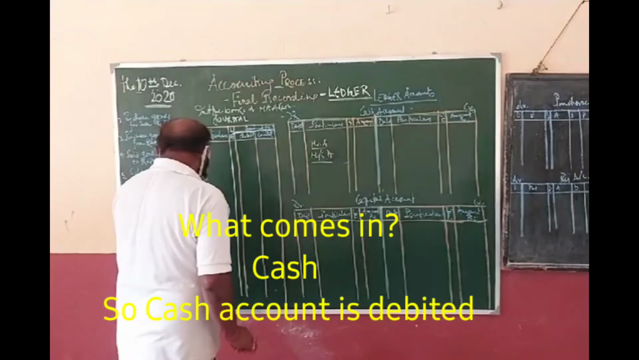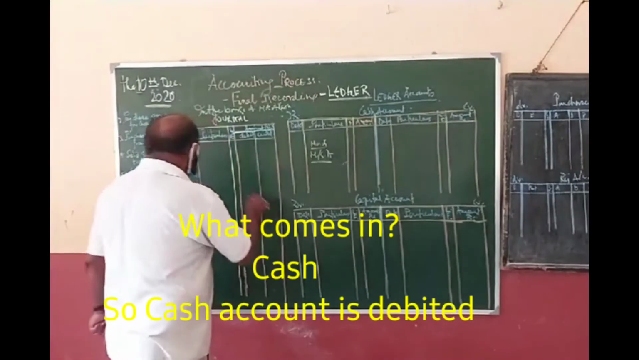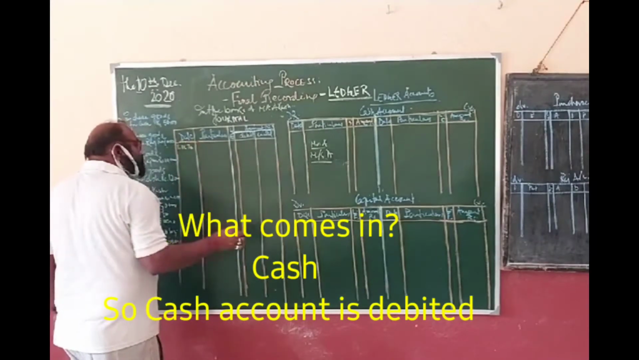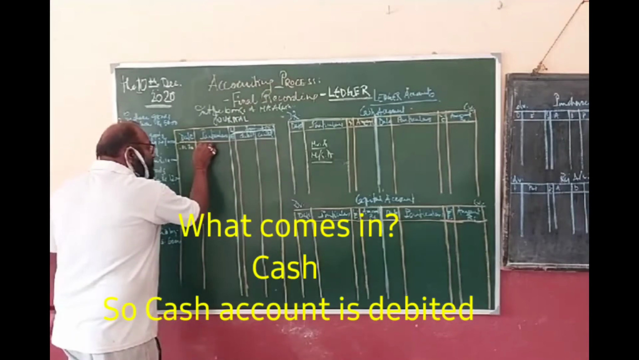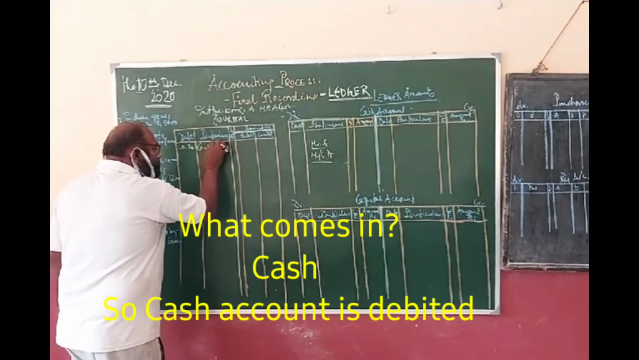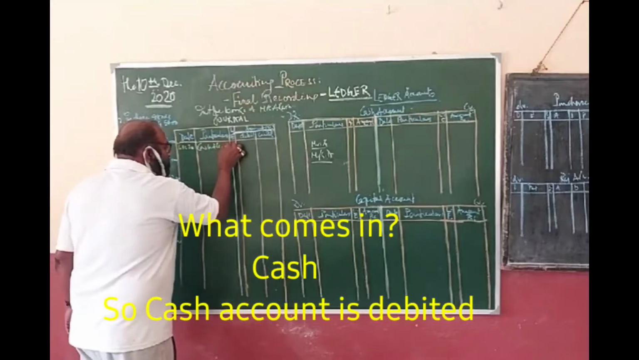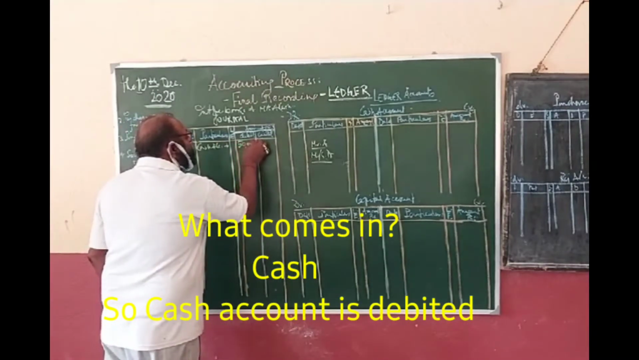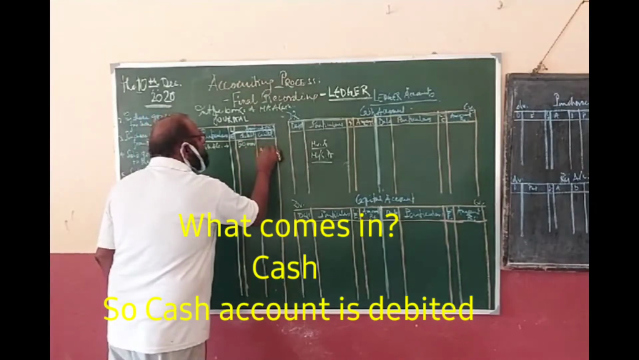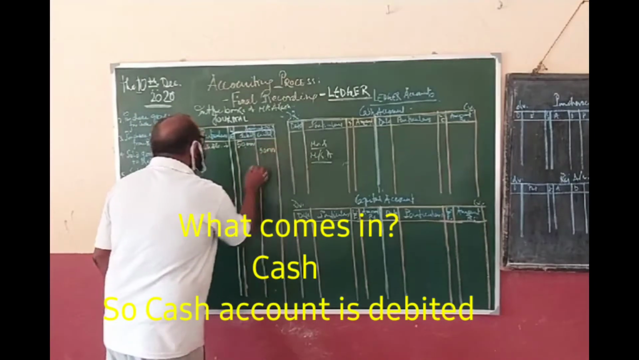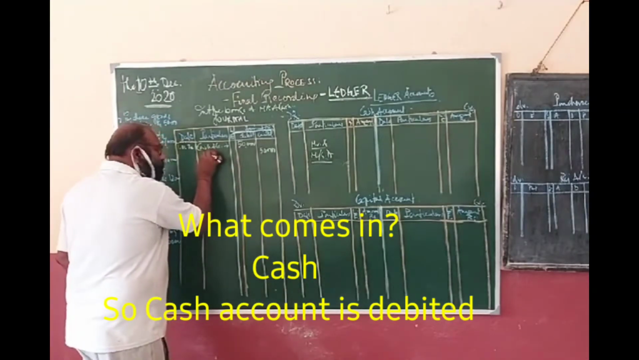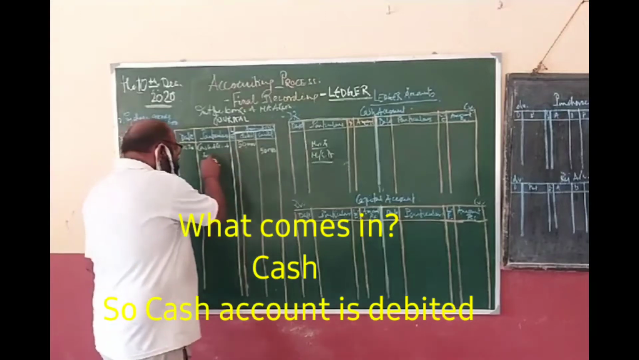Now what happens? Mr. Akash gives rupees 50,000 to the business. Say it is on 1st November. Mr. Akash is giving, so what is coming in? Cash is coming in. So cash account debit, rupees 50,000 on the debit side. Now on the credit side it will also be 50,000, but what will be the name? The basic convention is to write "To" before the credit account name.